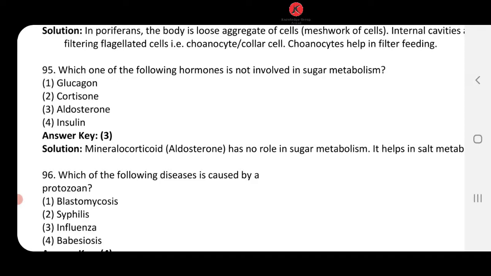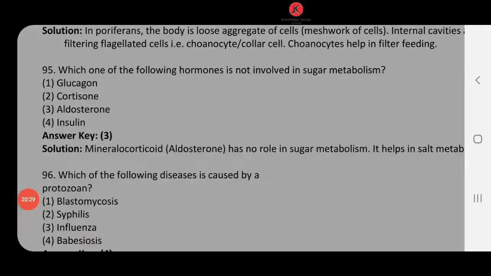Aldosterone and insulin. Dear student, aldosterone is your mineralocorticoid and this mineralocorticoid का main function क्या होता है? To maintain balance of water and minerals in our body. Basically it maintains sodium level in our body. ठीक है. It is not involved in sugar metabolism. So 95, answer number 3, aldosterone is going to come.